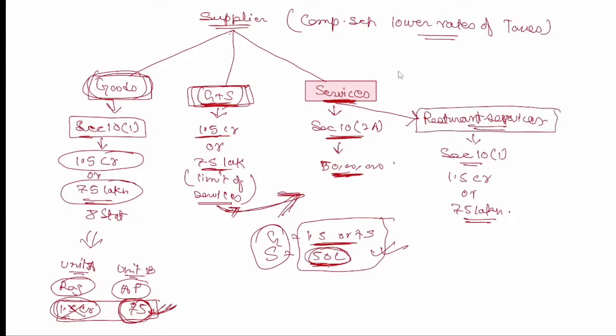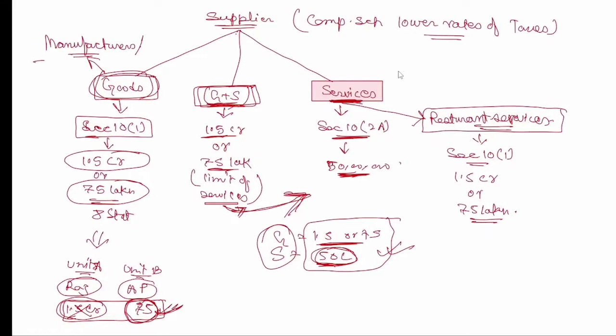Now, for whom are these sections made? This goods section is mainly made for manufacturers, and traders in goods only, correct.